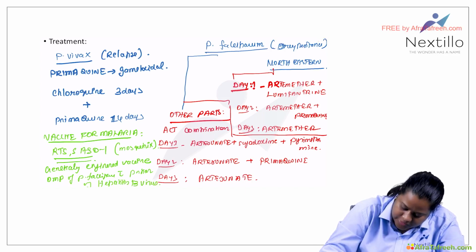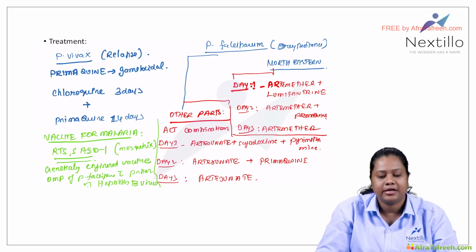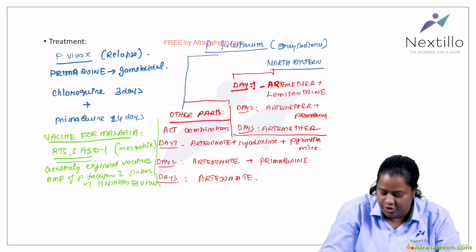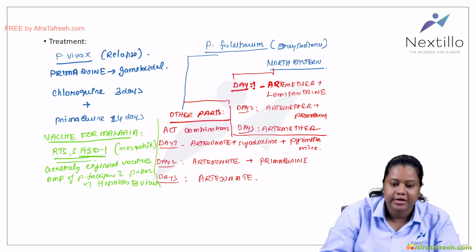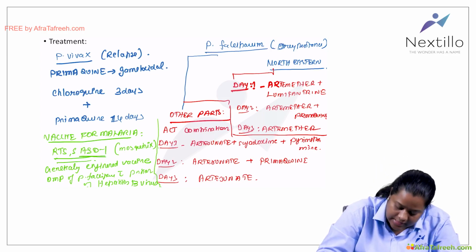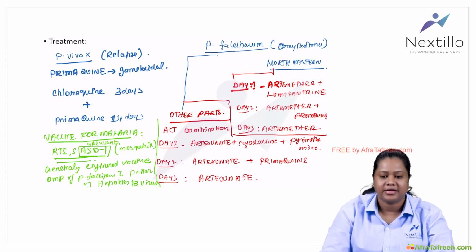It's a very important question about the vaccine for malaria. The vaccine for malaria is RTS,S/AS01, and AS01 is nothing but the adjuvant that is added to the vaccine.